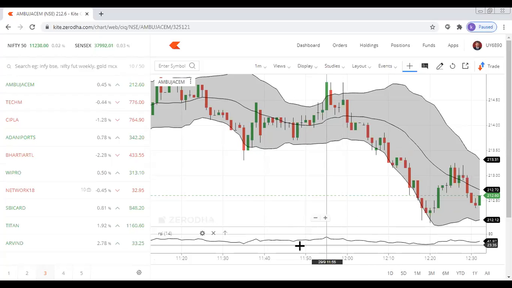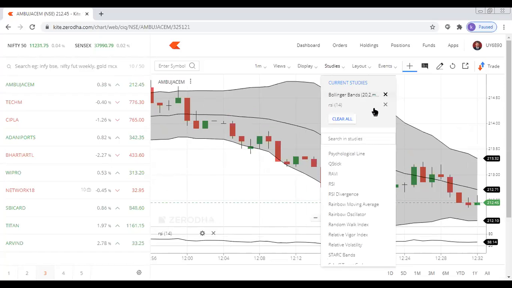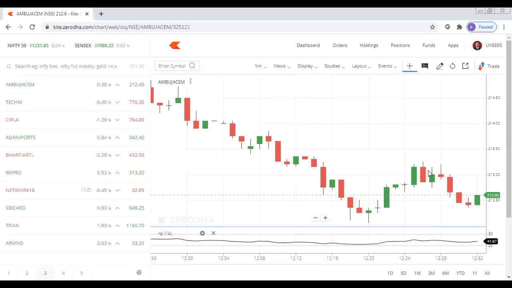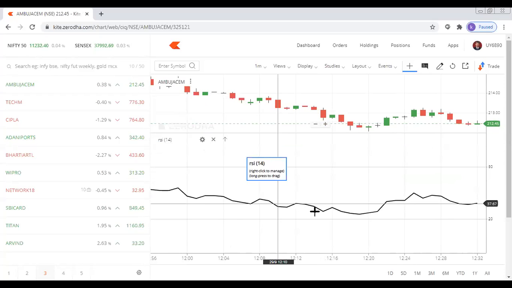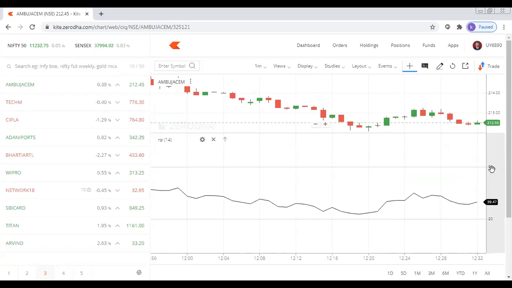Okay. Now, can you see this RSI? It is written here, RSI. Can you see this? Yes, sir. I'll just remove this so that it will be visible for you. Can you see this now, RSI? So you see a line called 20, and you see another line called 80 here on top.